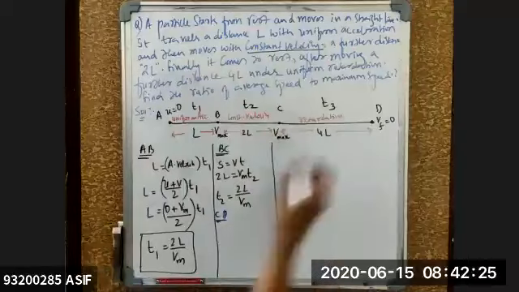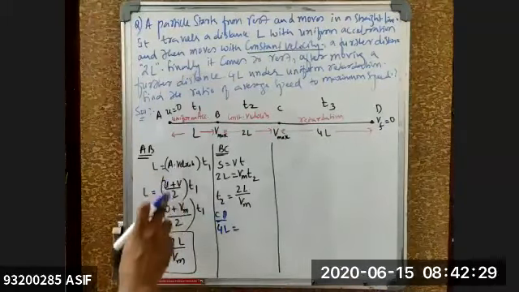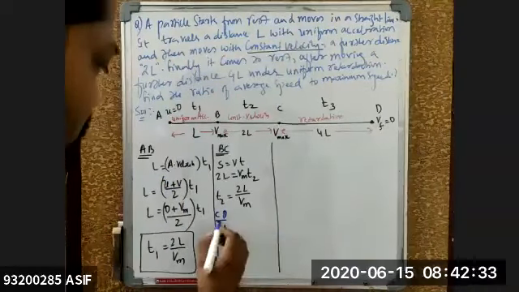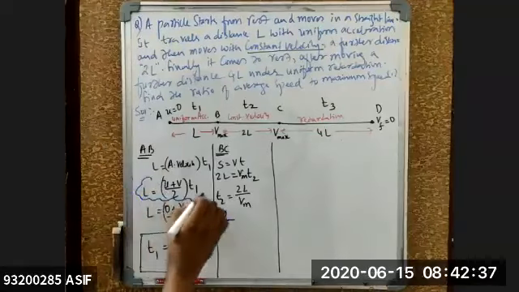What is the distance traveled from here to here? I'm using this relation right now: 4L is equal to average velocity, (U plus V) by 2. What is the initial velocity here for the C to D motion? This formula only I'm using.